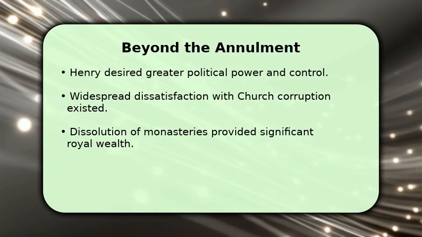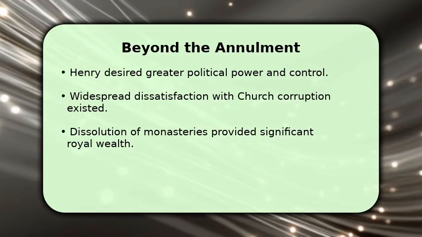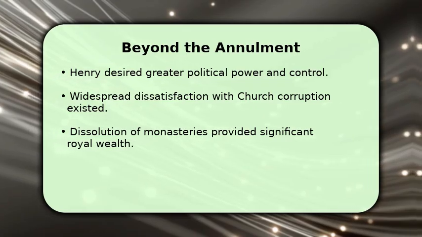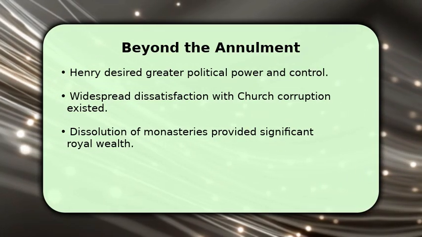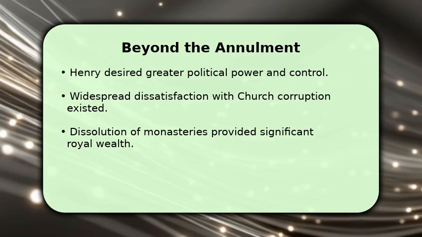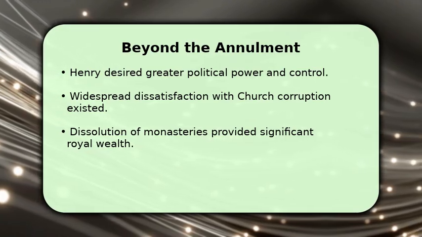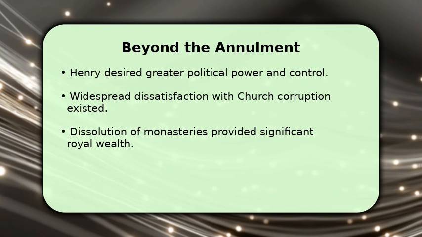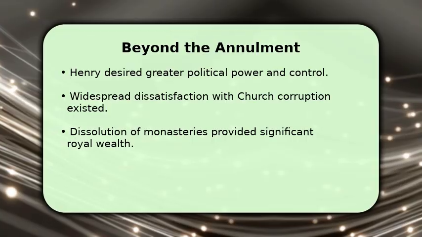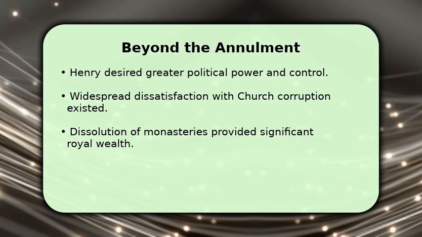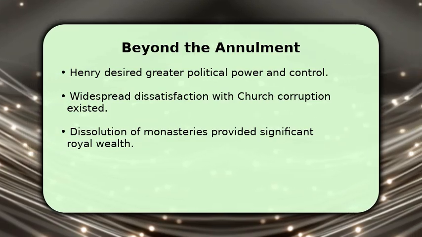While the desire for a male heir was a major catalyst, other significant factors contributed to Henry's break with Rome. The king also sought to consolidate his political power, aiming for greater control over both church and state. There was growing dissatisfaction among many with the perceived corruption and abuses within the Catholic Church. Furthermore, the dissolution of the monasteries provided immense financial gain for the crown, seizing vast lands and wealth. Influential reformers at court also played a role, advocating for a separation from papal authority.